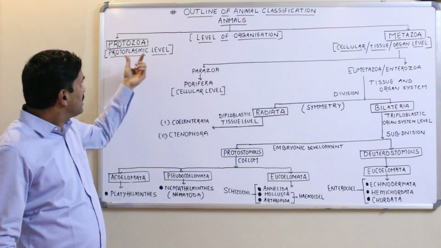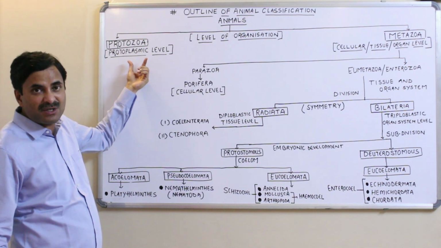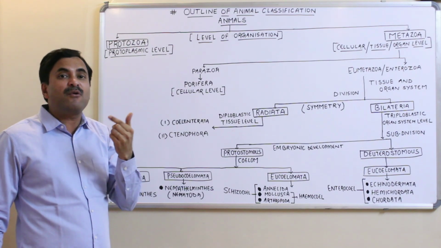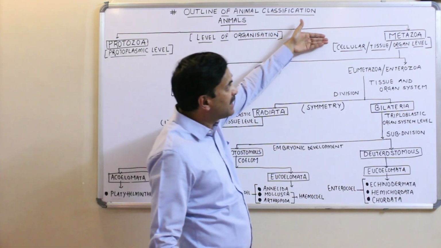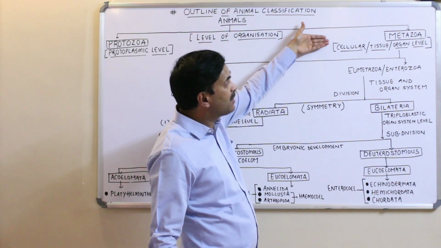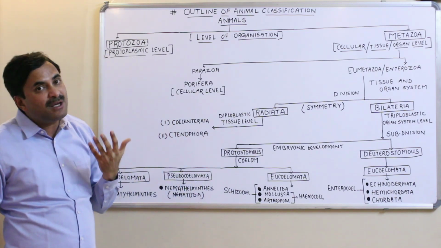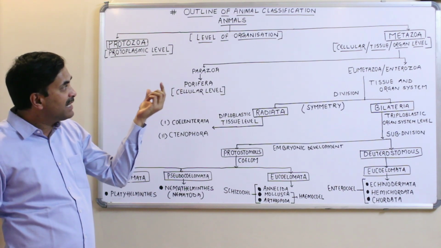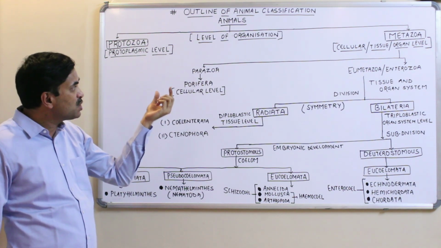Okay. Now the protozoans have the protoplasmic level of body organization, meaning the acellular body performs all the biological activities of the body, while the metazoans have either cellular grade, tissue grade, or organ grade of body organization. Okay. Now the metazoans are again classified into two categories.